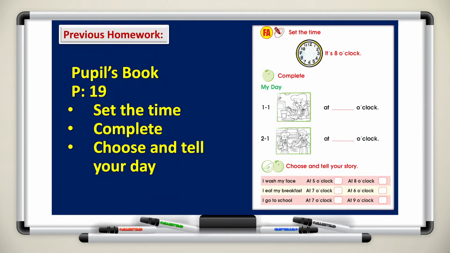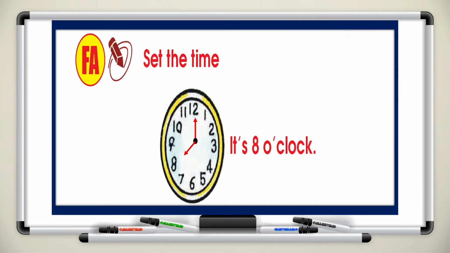Before we start writing and spelling, let's check your previous homework. You had the homework on Pupils Book, page 19. Set the time, complete, choose and tell your day. Alright, boys and girls, let's start with setting the time. You will set the time according to the sentence. It's 8 o'clock. You will draw a short arrow on number 8 and a long arrow on number 12, like the picture. I hope you've done it correctly.